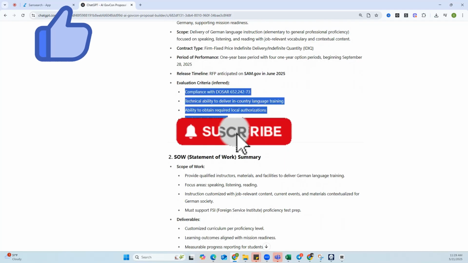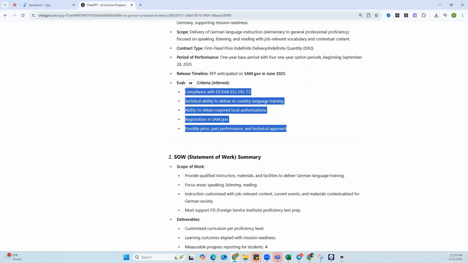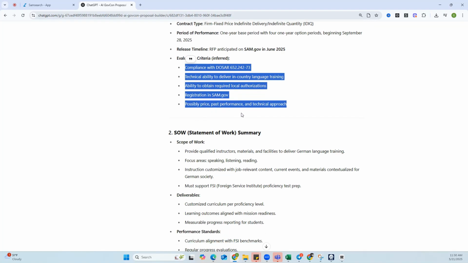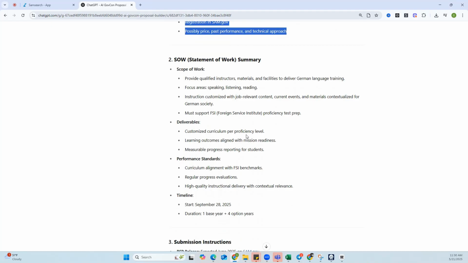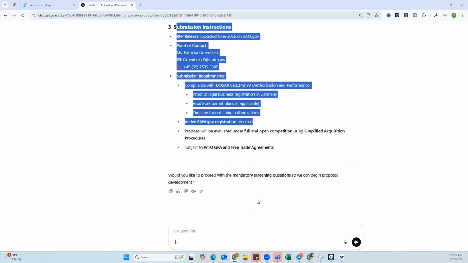Let's see the evaluation criteria. It's going to be on compliance, technical ability to deliver in-country language training, ability to obtain required local authorization, and registration to Sam.gov, possibly price, past performance, and technical approach. So it gives you all this information. With one prompt, it's not a jujitsu level prompt. You have the ability to make a bid or no bid decision very quickly. Here's the SOW summary and the submission instructions.